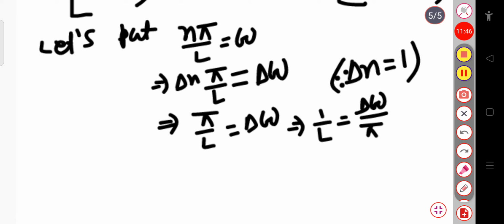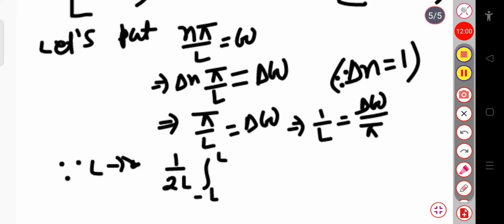Now since L tends to infinity, I can consider that this 1 by 2L integration over minus L to plus L f of t dt goes to 0. Why? Because if I put this L value to be infinite, then 1 by infinity is 0.